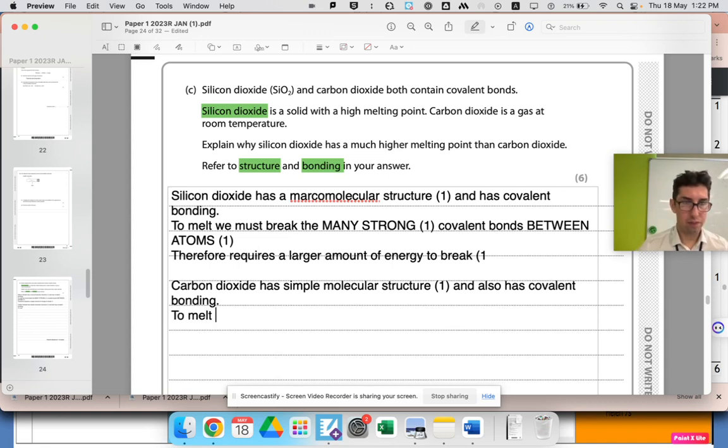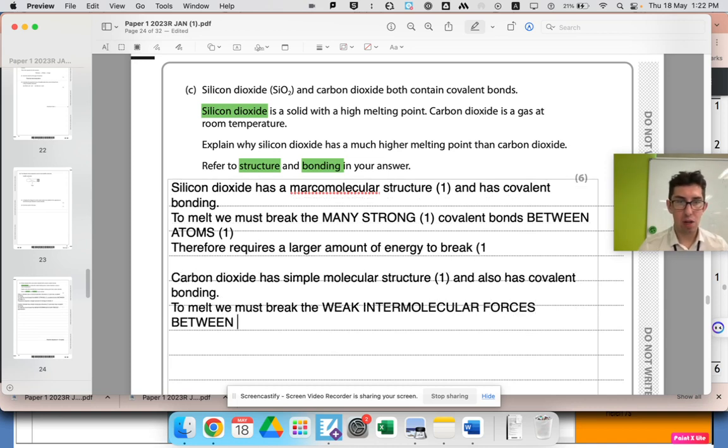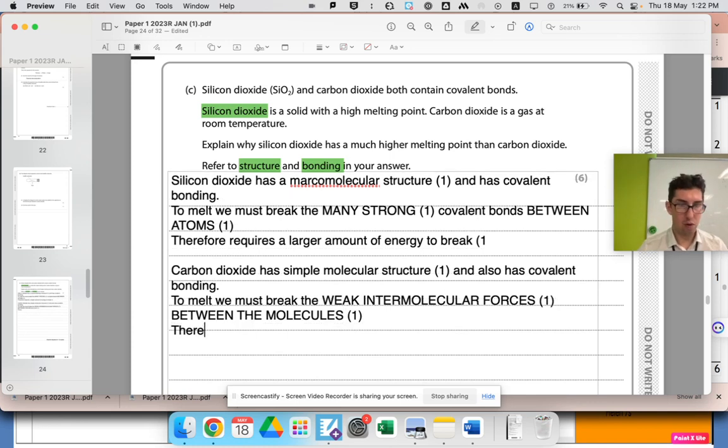To melt, we must break the weak intermolecular forces between the molecules. Therefore, this requires less energy to break. And we've already said energy comparative up there, so you only get 1 mark, I'm assuming.